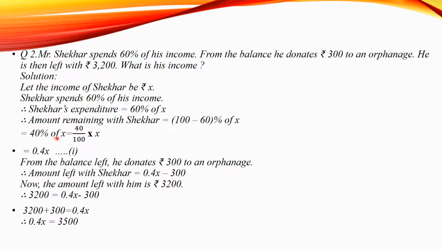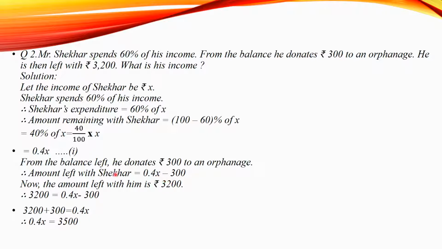It will be 40 upon 100 multiplied to X, that is equal to 0.4X. Let it be equation number 1. Now, from the balance, he donates rupees 300 to an orphanage. Therefore, amount left with Shekhar is 0.4x minus 300.